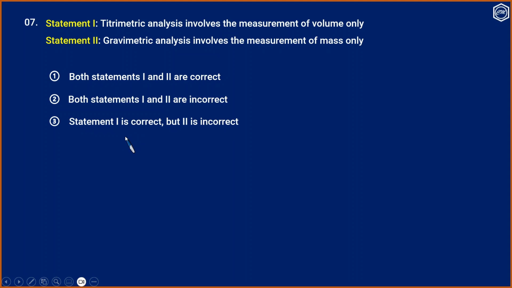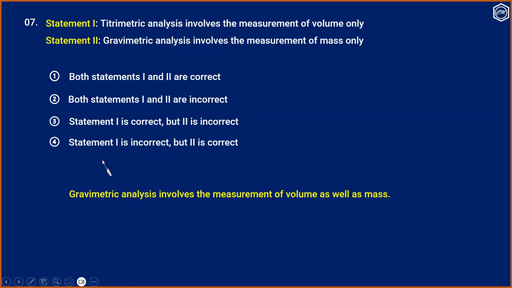Statement 1 is correct but 2 is incorrect. Statement 1 is incorrect but 2 is correct. Gravimetric analysis involves the measurement of volume as well as mass. So statement 2 must be wrong. So the correct answer is statement 1 is correct but 2 is incorrect.